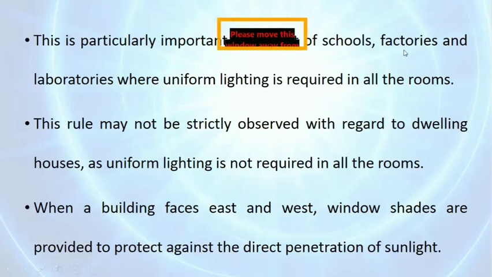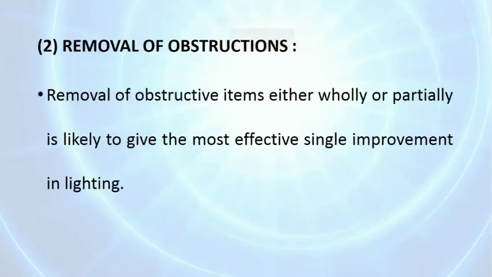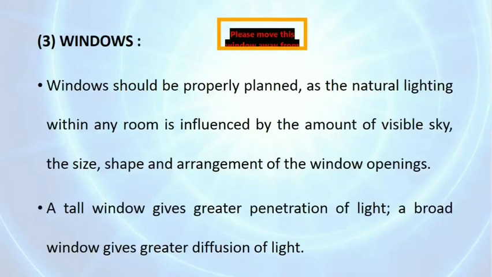It is particularly important for schools, factories and laboratories where uniform lighting is required in all rooms. This rule may not be strictly observed with regard to dwelling houses as uniform lighting is not required. Also, removal of obstructive items either wholly or partially is likely to give the most effective single improvement in lighting.